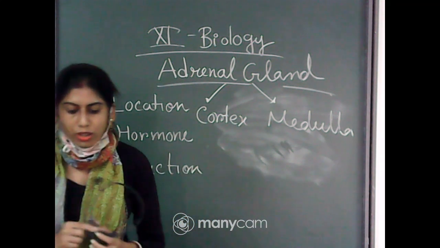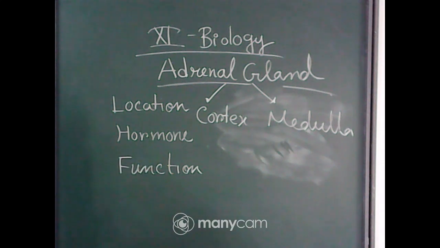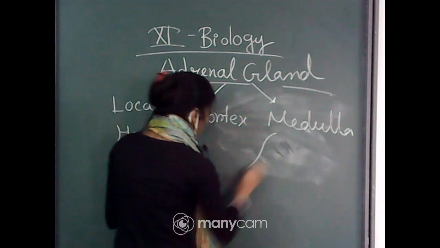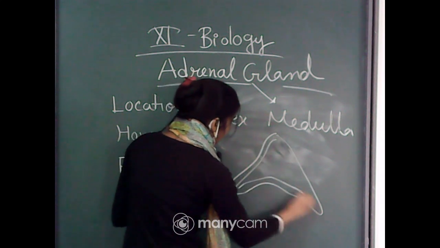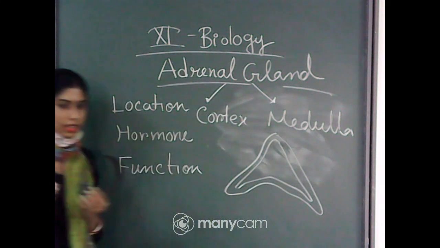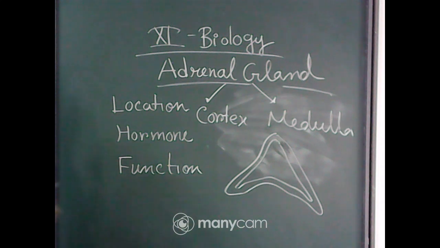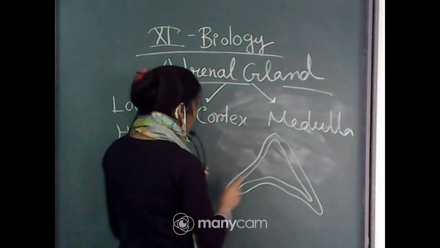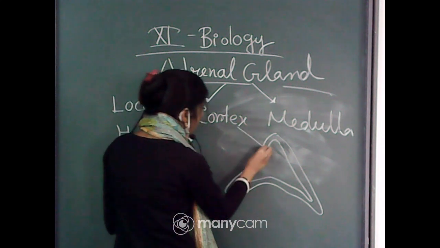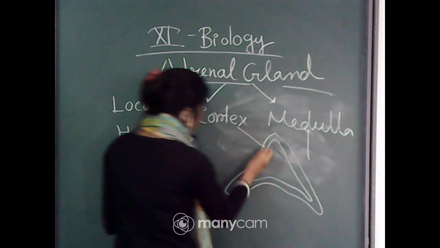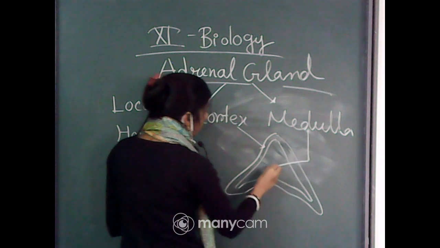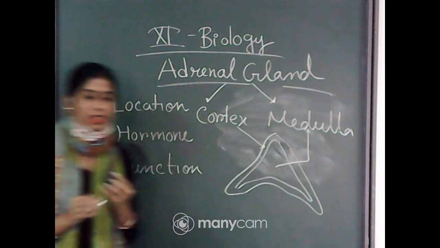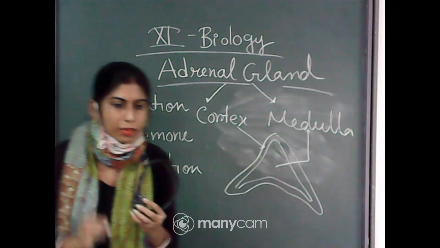Okay, so you can see it from the book also. Now, if we draw a large view of adrenal gland, then which one will be the adrenal cortex? As I have mentioned, the outer part. So, this part is outer part and it is considered as adrenal cortex, and the inner part, the centrally located part of adrenal gland, is considered as adrenal medulla.